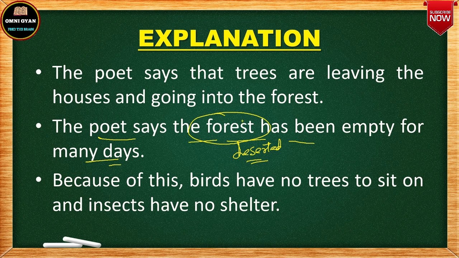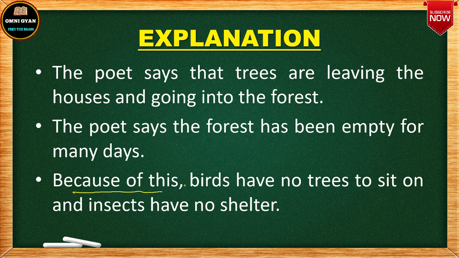There was a time when the forest was full, but now the forest is empty. So the trees are moving out and going to the forest to turn this deserted place into a forest now. This forest was empty for many days, and because the forest was empty, the birds did not have any trees to sit on. The birds have no trees to sit on, and insects have no shelter. So we know that in a forest we find wild animals. The natural habitat for wild animals is the forest, right?